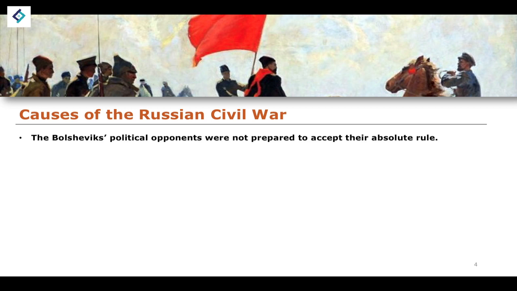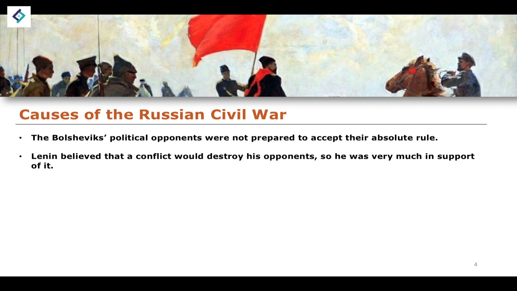So the causes of the Civil War are very, very clear to understand. The Bolsheviks' political opponents were not prepared to accept the absolute rule of the Bolshevik state. The Bolsheviks wanted ideological unity. They wanted a single-party state and ultimate control over everything. They did not want political parties. They did not want elections. They didn't want any of these things. They wanted a dictatorship. And so all of the various other ideological supporters of other individuals and other ideological groups within the Russian state did not want to simply bow down to the will and authority of the Bolsheviks.